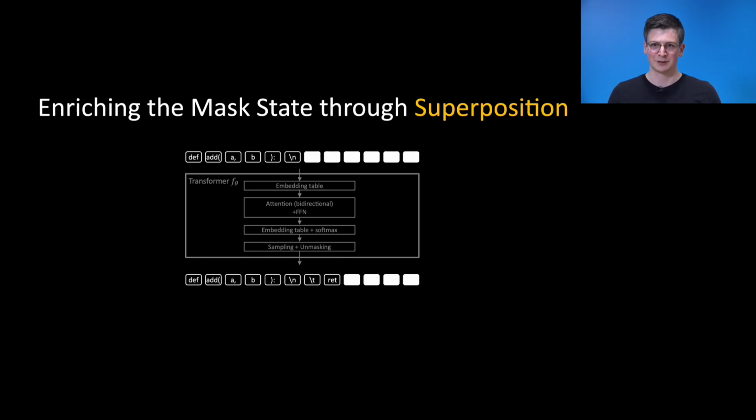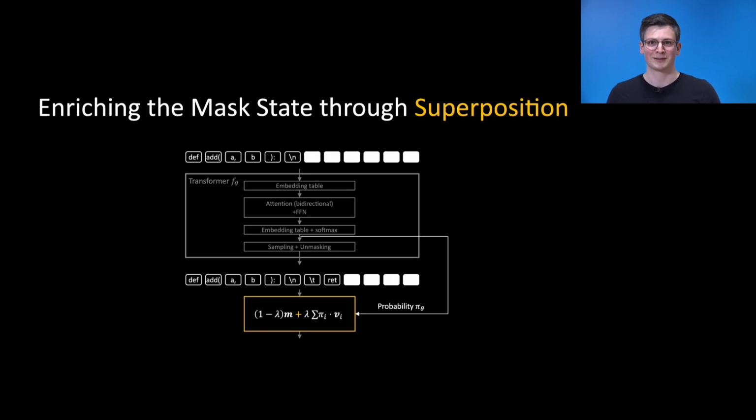Soft masking's implementational changes to standard masked diffusion models are minimal. During inference, we first compute the standard forward pass of the denoising transformer and unmask a certain portion of the predicted tokens. Then, we enrich the masked tokens by computing the weighted superposition between the mask and the top k predicted tokens from the denoising model, all in the embedding space of the denoising transformer. Importantly, soft masking maintains the dimensionality in both the temporal and the spatial domain. Moreover, soft masking only adds 3 additional learnable parameters. Therefore, soft masking is a highly efficient addition to masked diffusion models.